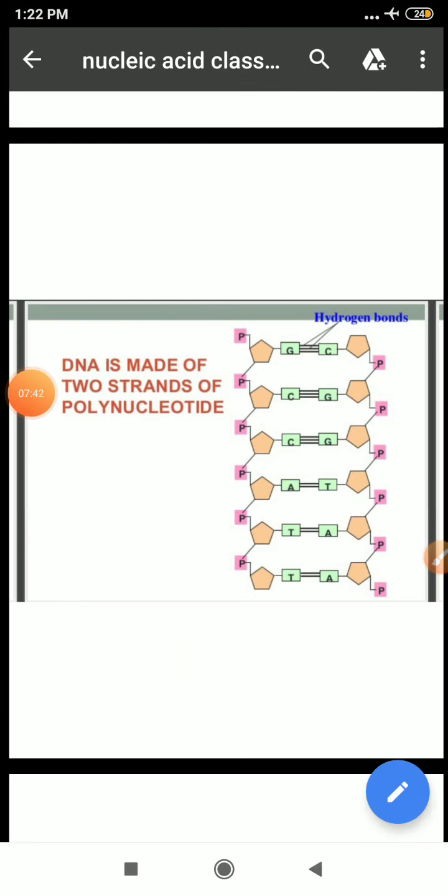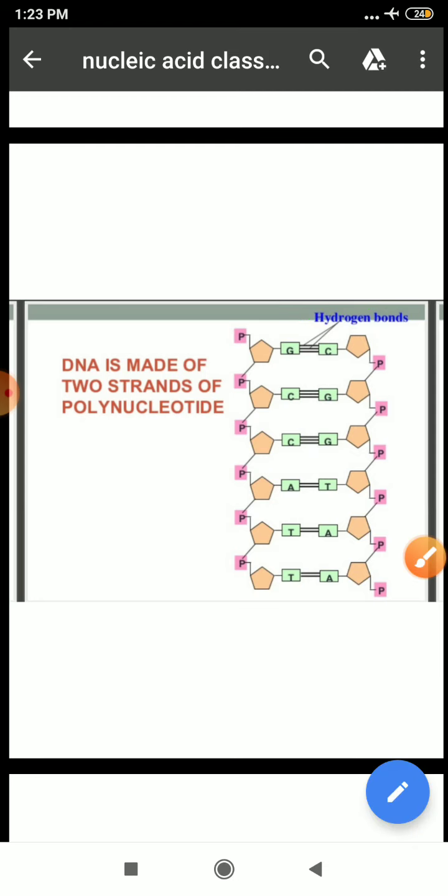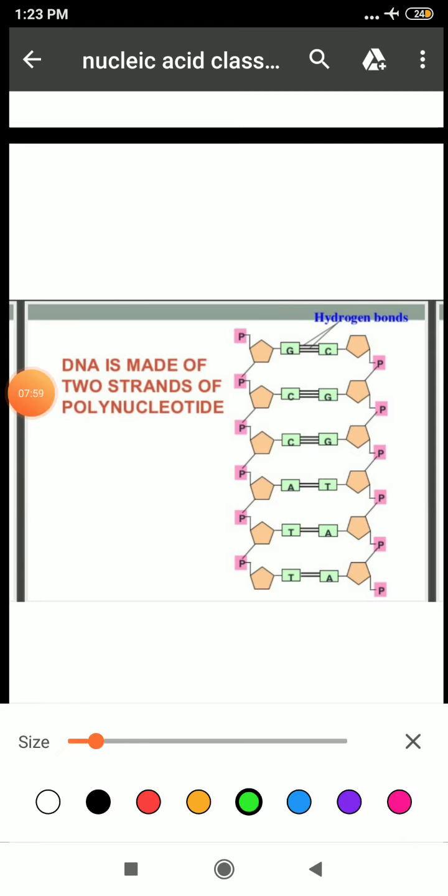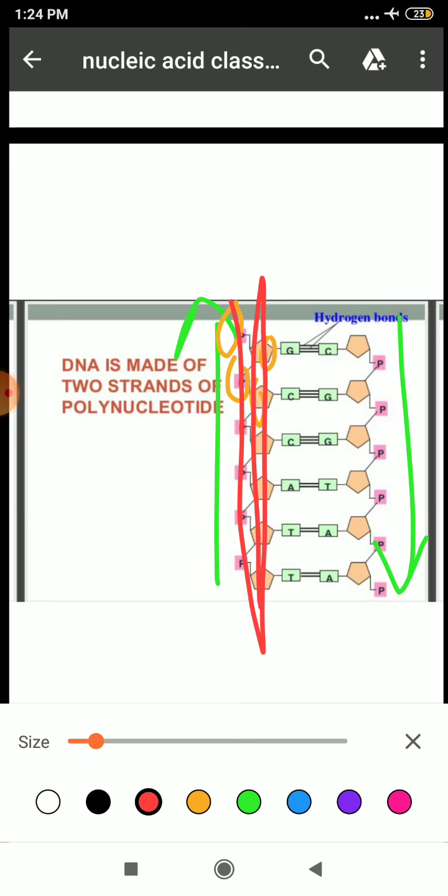So students, about the main features which Watson and Crick identified: he said that the diameter of the two strands is 20 angstrom. How much? It is 20 angstrom. And then he stated that the two strands of polynucleotide are anti-parallel. Anti-parallel means one is moving in this direction and the other is moving in this direction. Clear? And then the backbone is formed by the sugar phosphate chain. See here, this is phosphate, this is sugar, phosphate, sugar. So this backbone is formed of phosphate and sugar chain.